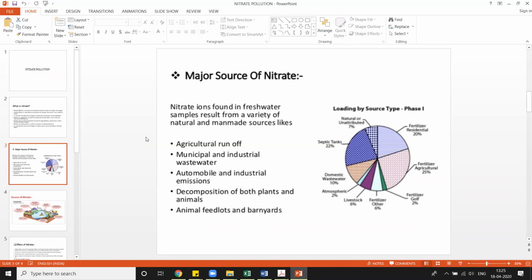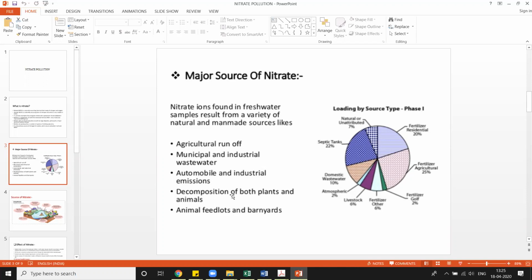Okay, what are the man-made sources? The sources made by humans. Among those sources, first of all is the agricultural runoff. Agricultural runoff means suppose you are planting a crop, you are watering the crop for irrigation purposes, then the water remaining on the land is known as agricultural runoff. Okay, then municipal and industrial wastewater. Suppose you are throwing away garbage water, wastewater, and the wastewater from industry, all these waters contain nitrate. Okay, and then automobile and industrial emissions,